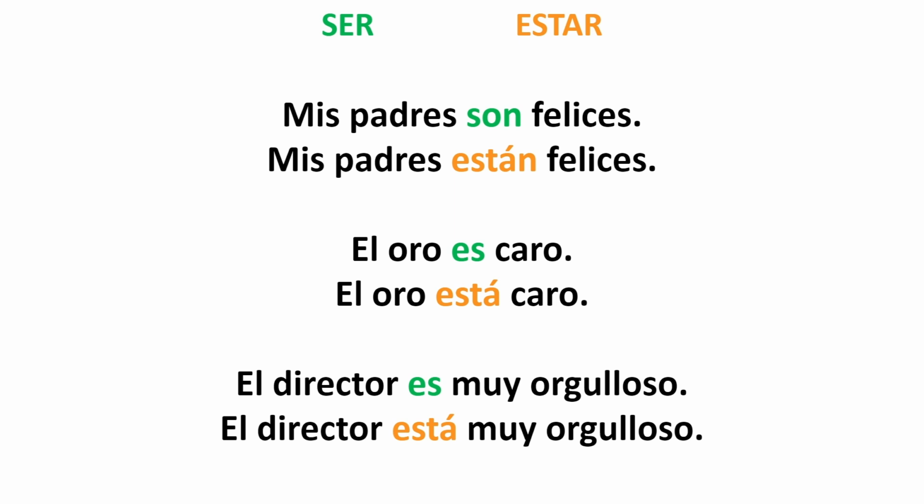In the next example, we have el director es muy orgulloso, and orgulloso means proud. But what I'm saying here, el director es muy orgulloso, being prideful is a characteristic of this person. So if I say el director es muy orgulloso, he's a prideful person. He might be an arrogant person. But if I say el director está muy orgulloso, I'm saying he's not a proud person, but he's proud right now. So very different meanings depending on which verb I am using.